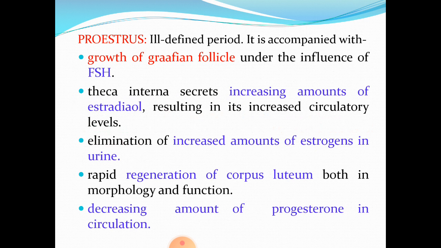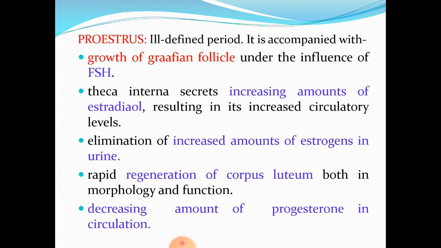Now let us study the major changes that take place in the reproductive system of the mammals which run the estrus cycle in different stages like Proestrus, Estrus, Metestrus and Diestrus, and also let us study what would be the hormonal impact, because ultimately whether it is estrus cycle or menstrual cycle, any reproductive cycle for that matter, is under neuroendocrine regulation. So we have to keep a note of the hormonal milieu or the titer in each stage of estrus cycle.